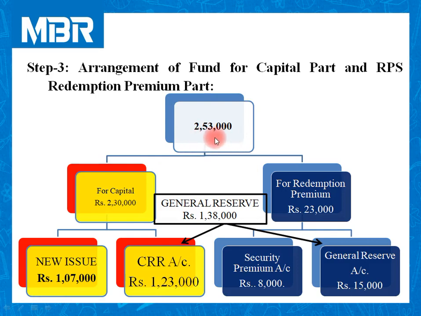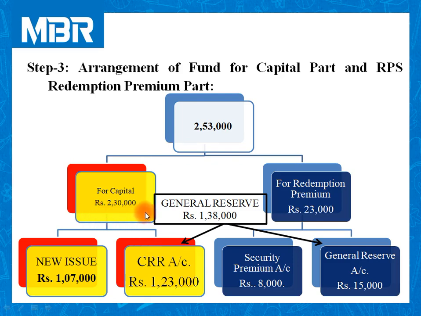Total amount required 2,53,000. Amount required for capital part 2,30,000. Amount required for redemption premium part 23,000. Security premium available to us 8,000. So remaining 15,000 adjusted from general reserve. Total general reserve is 1,38,000. 15,000 utilized to adjust RPS redemption premium. So remaining 1,23,000 utilized to create CRR account.